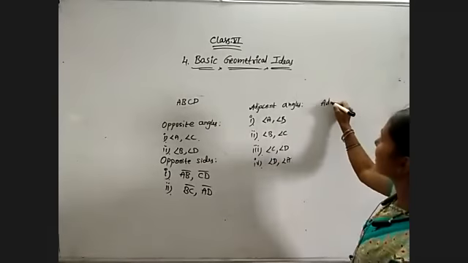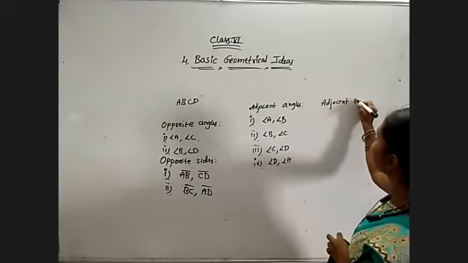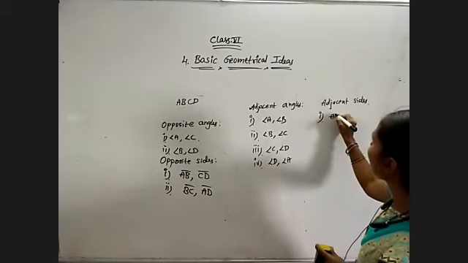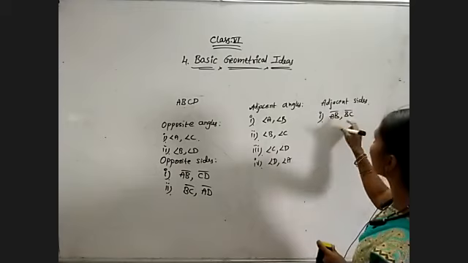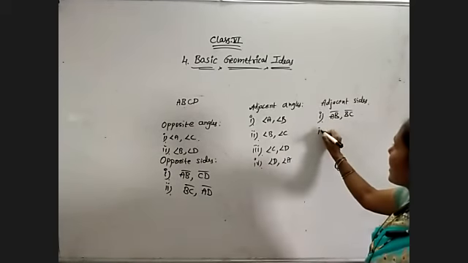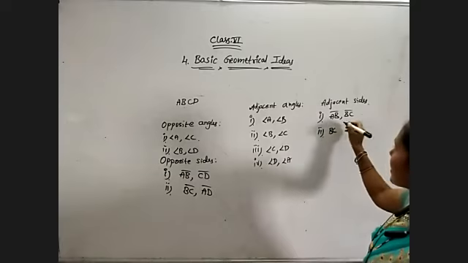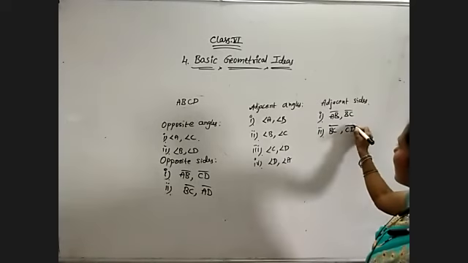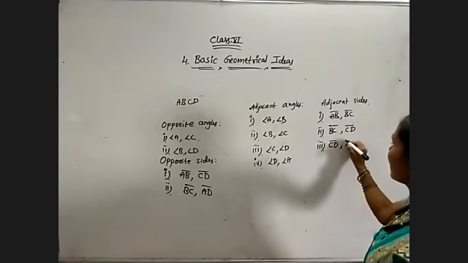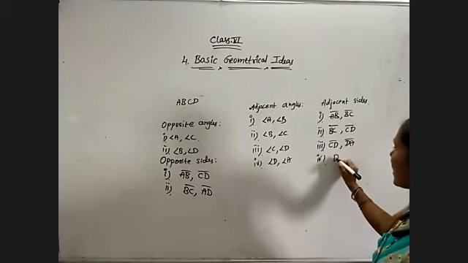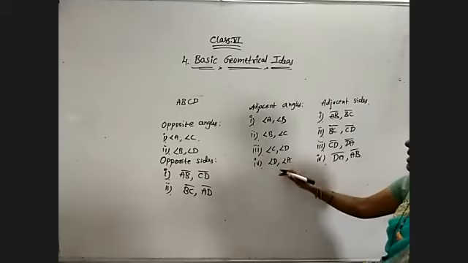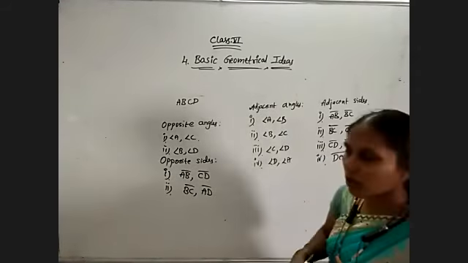And adjacent sides. First pair of adjacent sides is AB, BC. B is the common letter. We need to start with the second letter of the first line segment. And second one, BC. Here onwards to start, BC. Next one is CD. And third pair is CD, DA. Now the fourth pair is DA and AB. Like this, I will get four pairs of adjacent angles and adjacent sides.